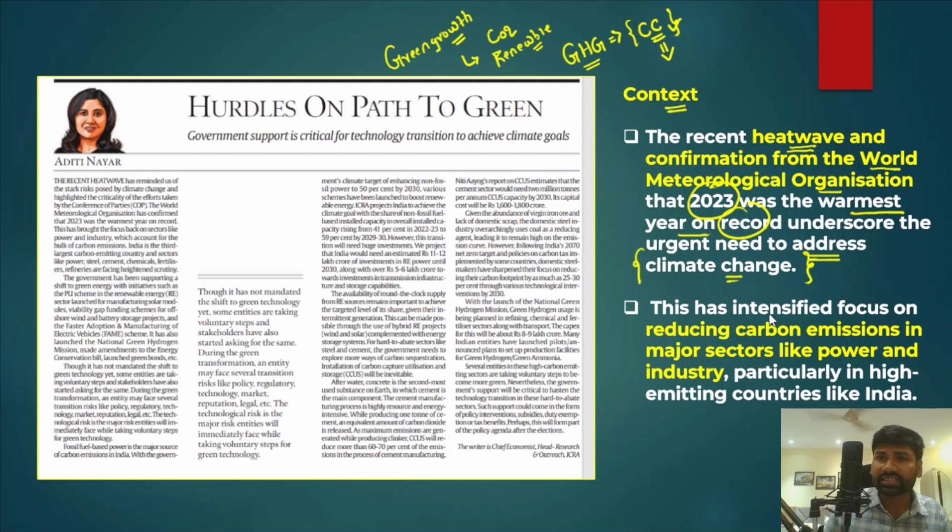So therefore, this has actually intensified the focus on reducing carbon emissions in major sectors like the power sector and industry, particularly in high emitting countries like India. Now in fact, please understand, India is the third largest emitter of carbon into the atmosphere. The first largest emitter is China, the second largest emitter is the US, and the third largest emitter is India.